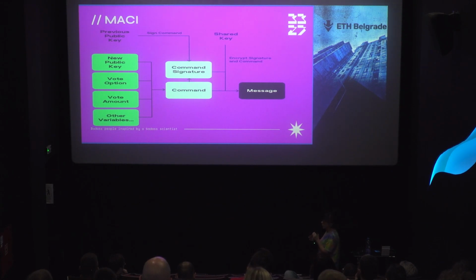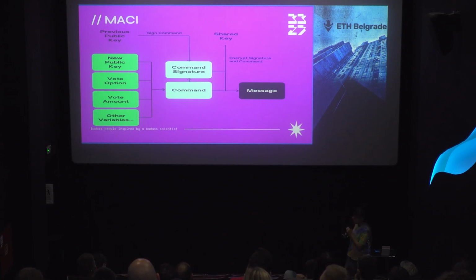And we create a command. When we create a command, the user needs to sign this command with his public key. After he signs this command, he needs to encrypt the command and his signature to obtain a message. And this message will be sent to the MACI smart contract.